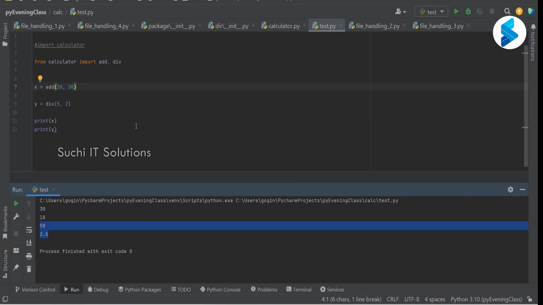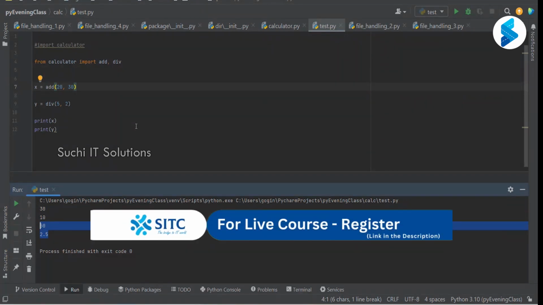When we run test.py, it should only execute test.py and give that specific output. I don't want the output from the calculator.py. Now that is our problem statement. How can I avoid that?